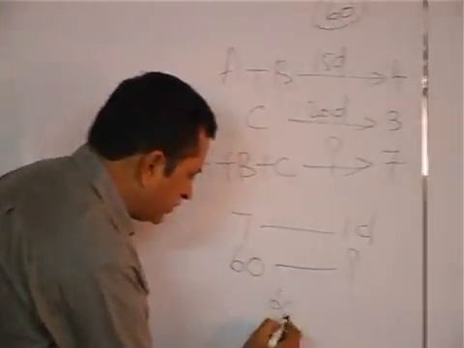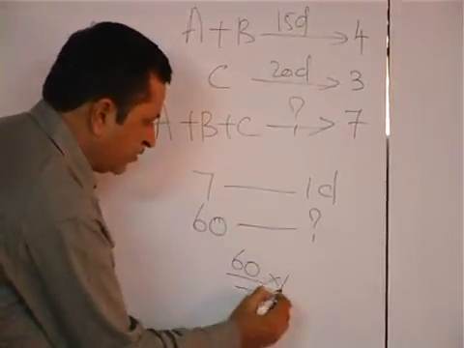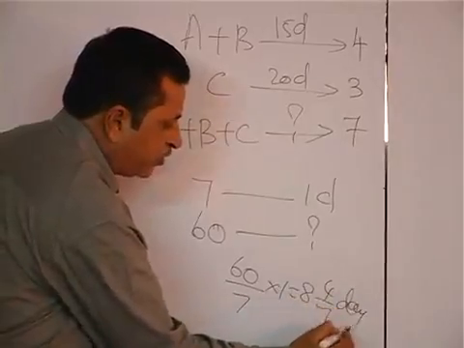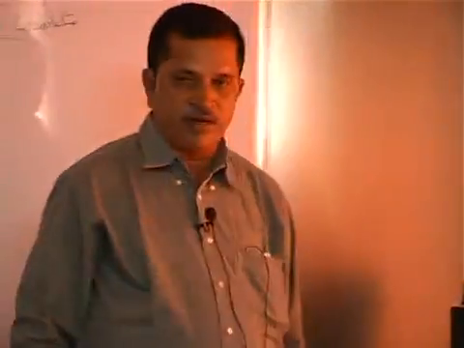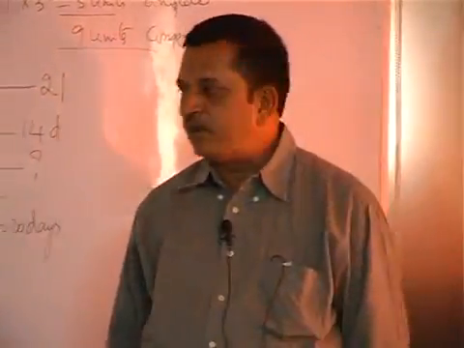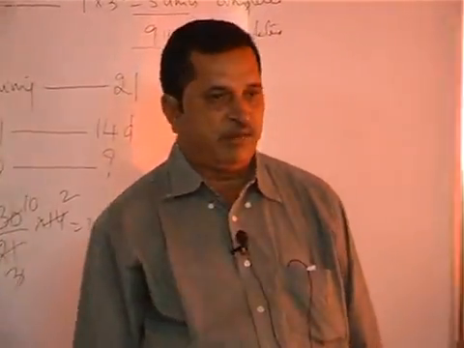More by less into 1. 8, 4 by 7 days. The time required for completing the work is 8, 4 by 7 days by all the three, A, B and C.